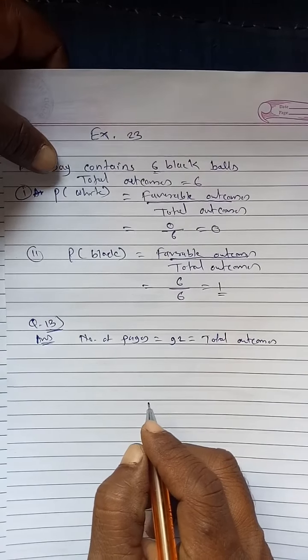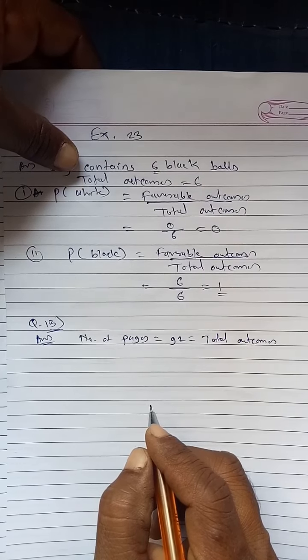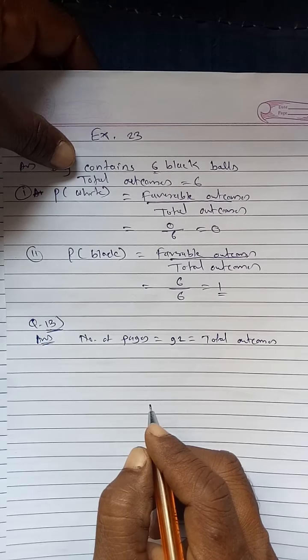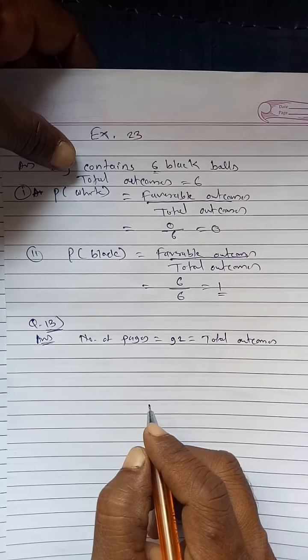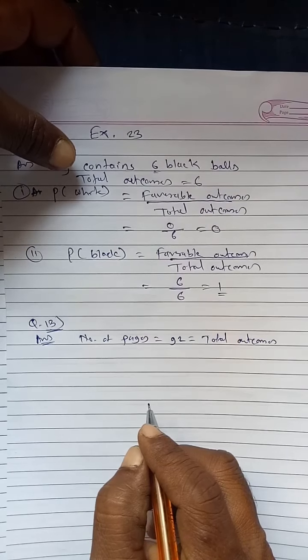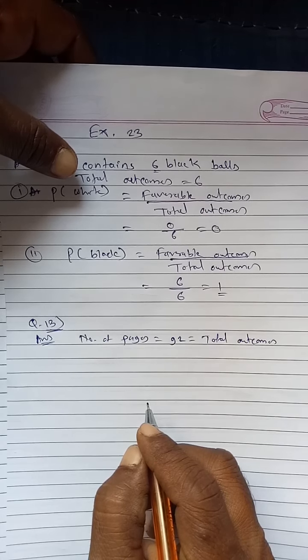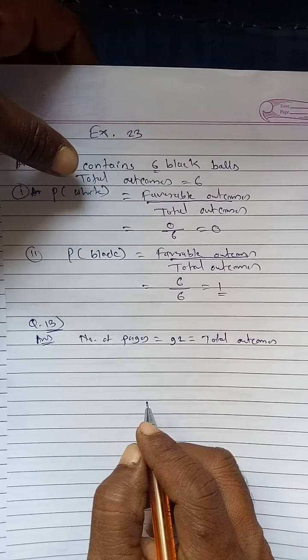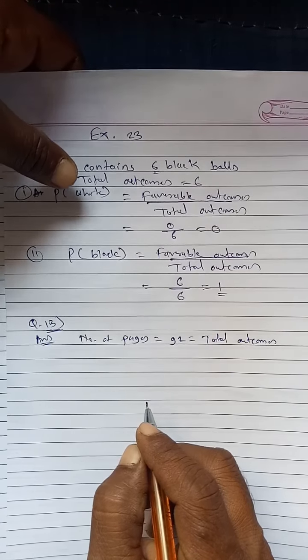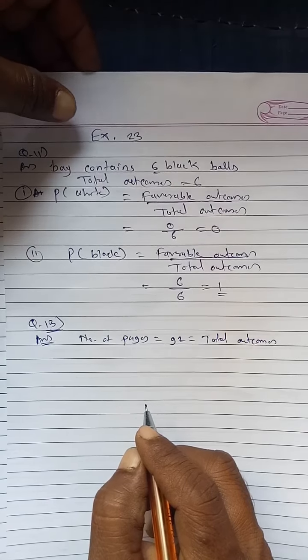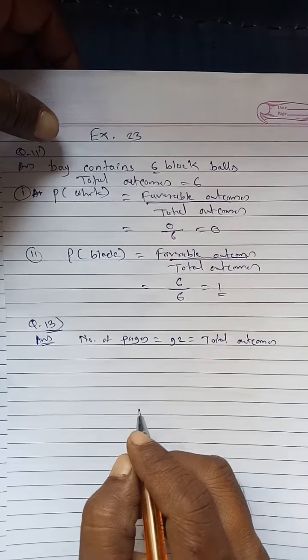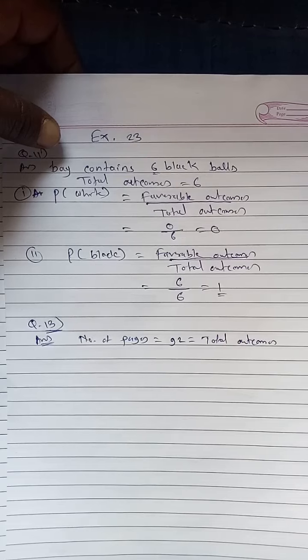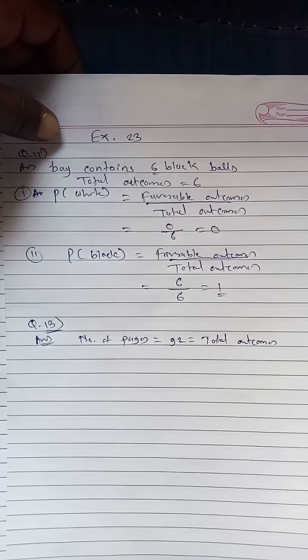Now we have to find the probability that the sum of the digits in the page number is 9. That means the sum of the digits of the page number should be 9. We have to find those numbers first.